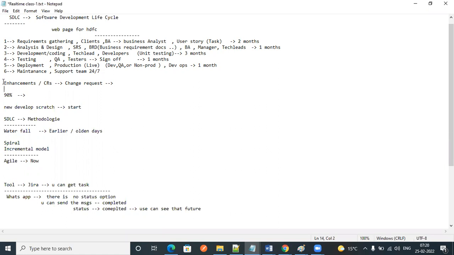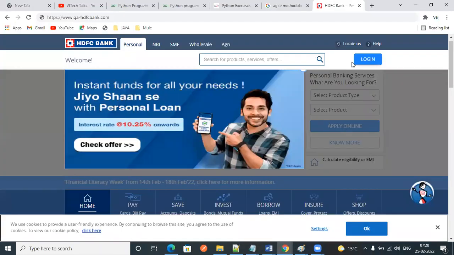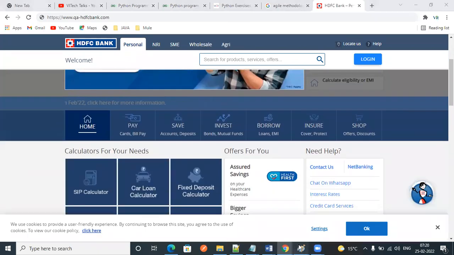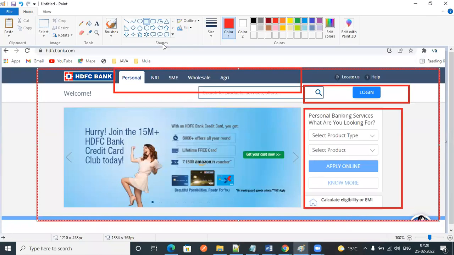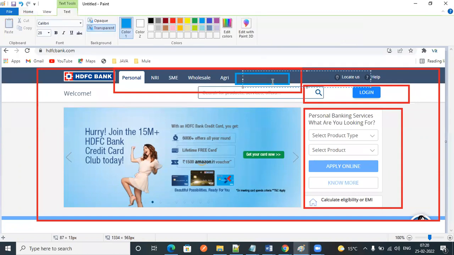Okay, next thing is, we have already developed a project. There is a project already there, and I want to add some more features here. Just assume I want to add one more feature, like registration or something. Okay, net banking. So I want to add a net banking feature here.